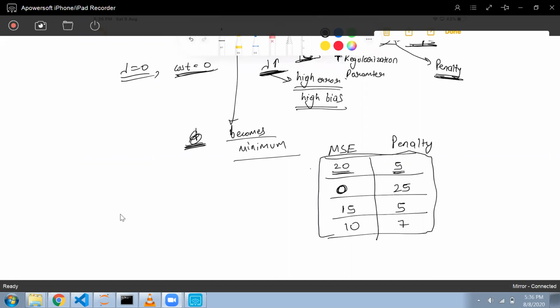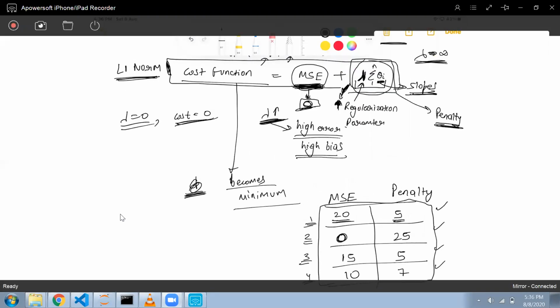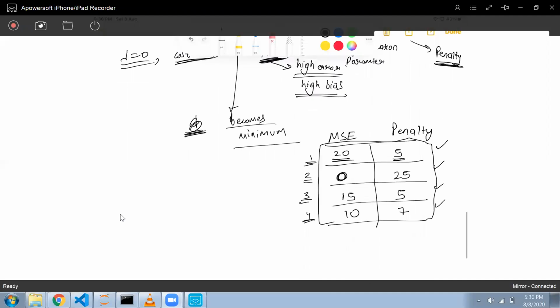Which one do you think I should choose? Suppose there are different models with me, in which we have MSE and the penalty. Which model will we use from these: first one, second one, third one, or fourth one?